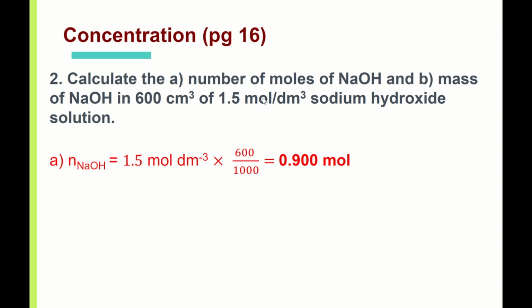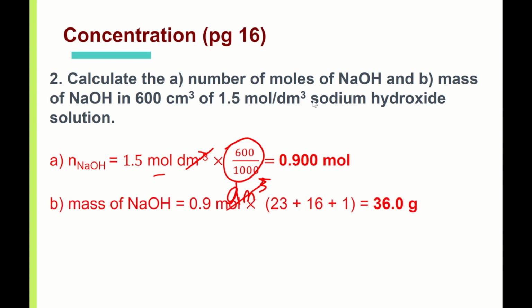You're given this volume. I always convert volume to the same unit. So what I do here, 600 divided by 1000, I will get 0.6 dm³. So volume times the concentration. The unit for this portion here is dm³. So if I use the units to calculate, I cancel this, I get the unit mol. So this is how you get part A.